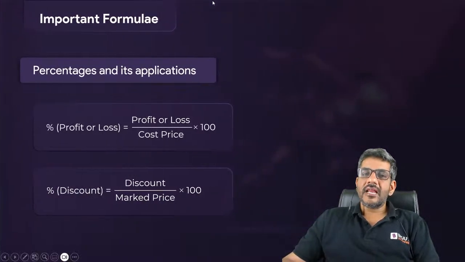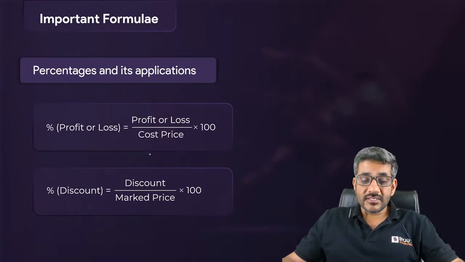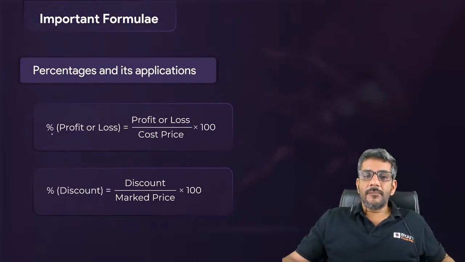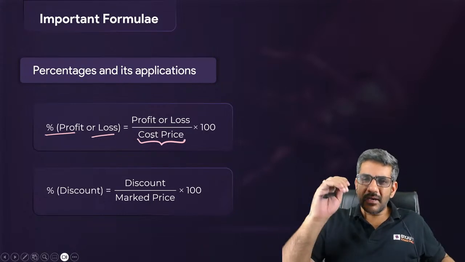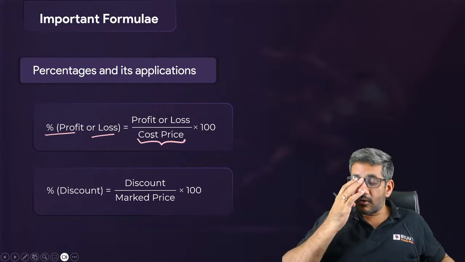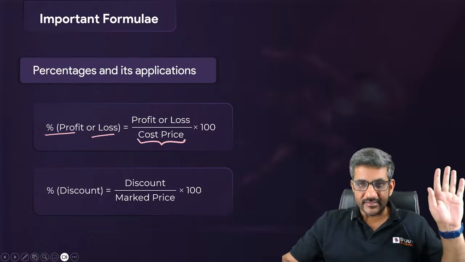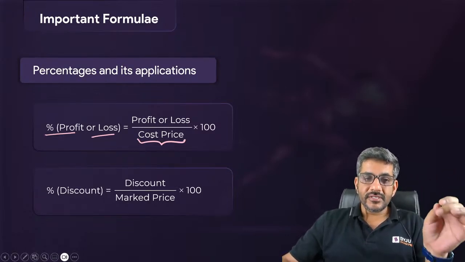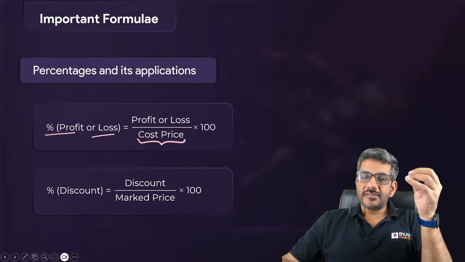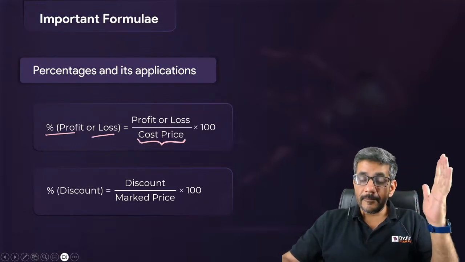Then we have another application of percentages in profit, loss and discount. So once again, as I said, what is important is the base. For percentage profit or percentage loss, the base is always cost price unless and until it is mentioned specifically in the question that no, we are going to calculate profit on selling price. Then that's a different case. ठीक है, तब तो बात अलग होगी, separate case है. But generally when he says percentage profit or percentage loss, if just this term is given to you, it is actually taken upon cost price only.